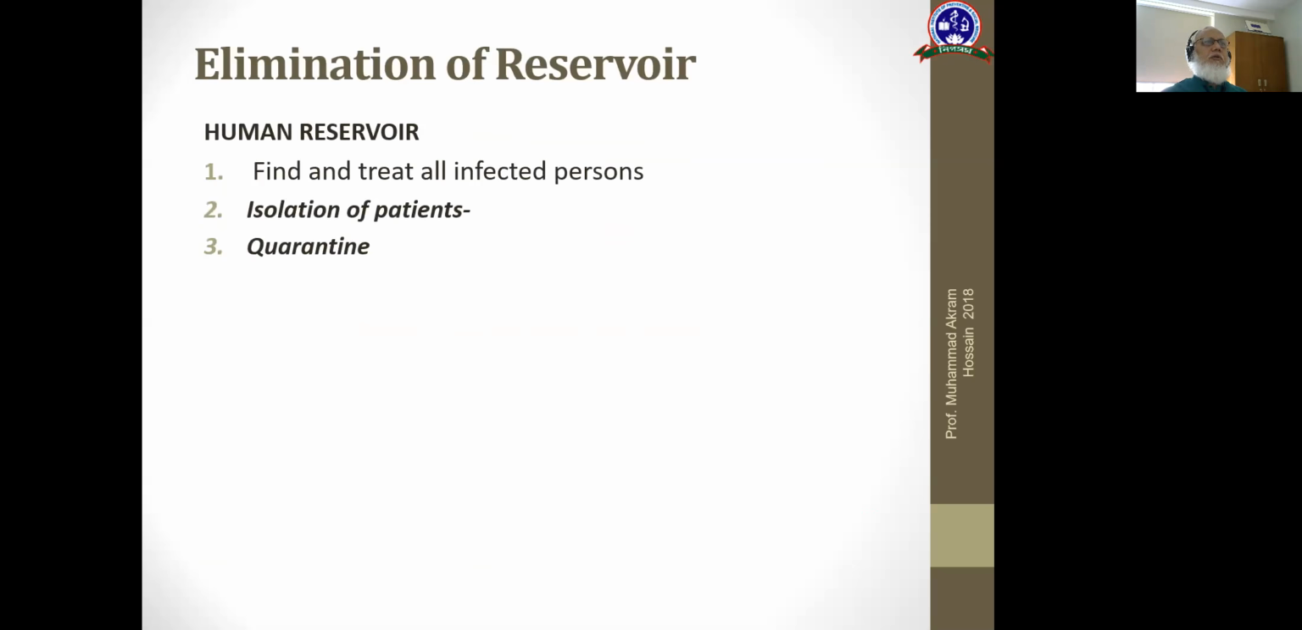Elimination of reservoir: say if it is a human reservoir, find and treat all infected persons, isolation of the patient, and quarantine of the patient. All these 3 things we are practicing for COVID patients. We are finding and treating all infected persons, isolation of the patient, and quarantine. So this is a classical example.